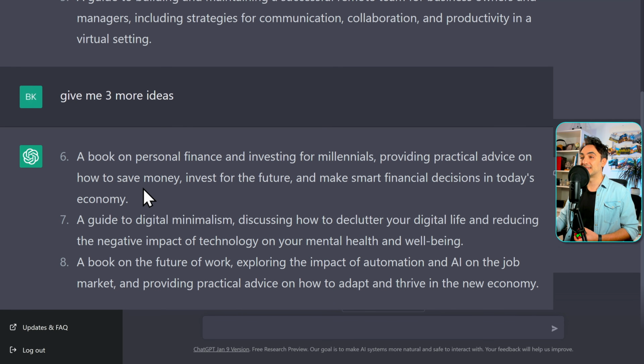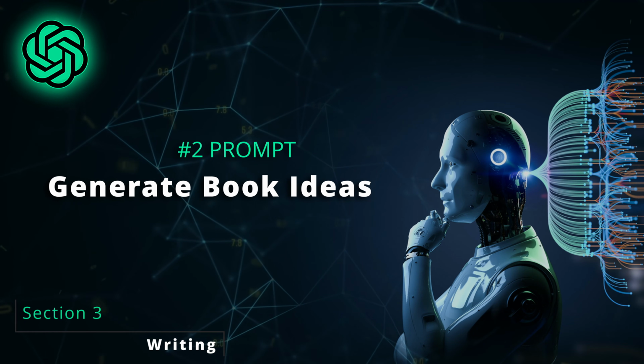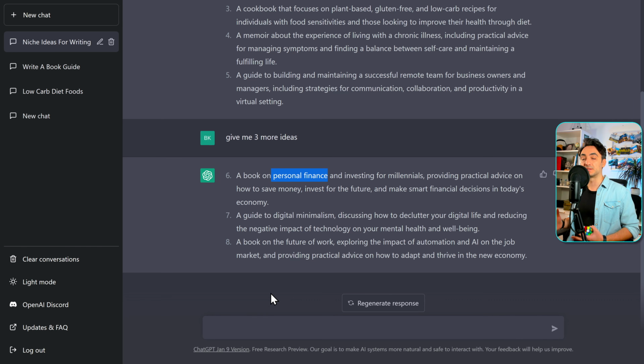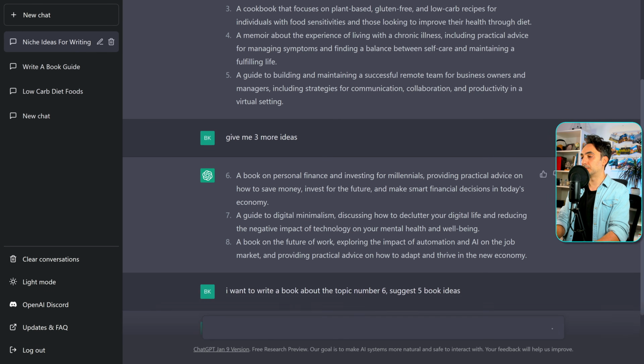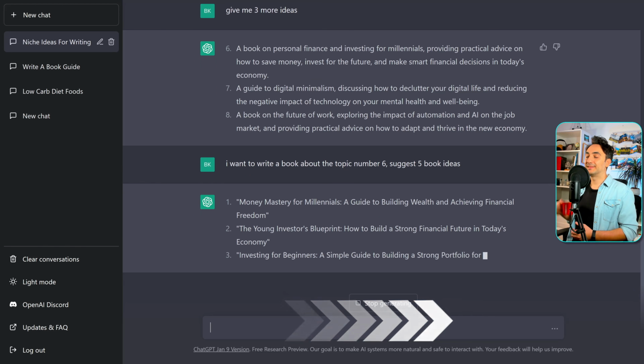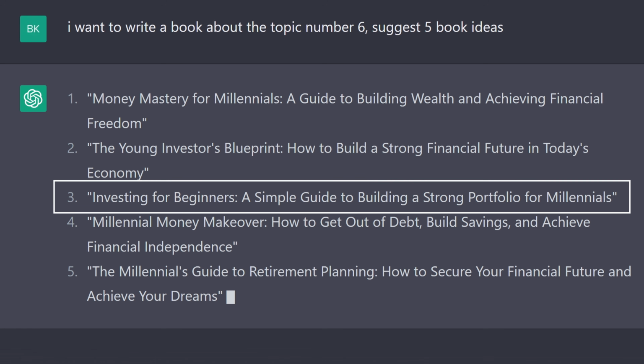We're going to talk about personal finance, and I would like to make a book about it. Alright, so next we're going to go into more detail where we're going to ask ChatGPT to give us book ideas about the topic of personal finance. So let's try this prompt. I want to write a book about the topic number 6. Suggest 5 book ideas. Let's go. This is really awesome. Now we have ideas for books to write about. I would like to write a book for beginners to explain the basics of investing.